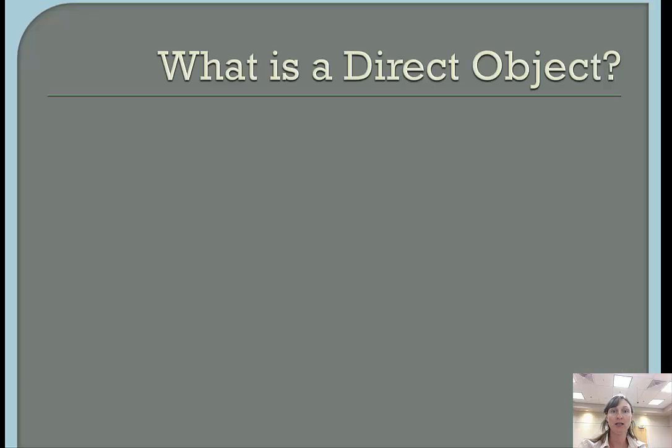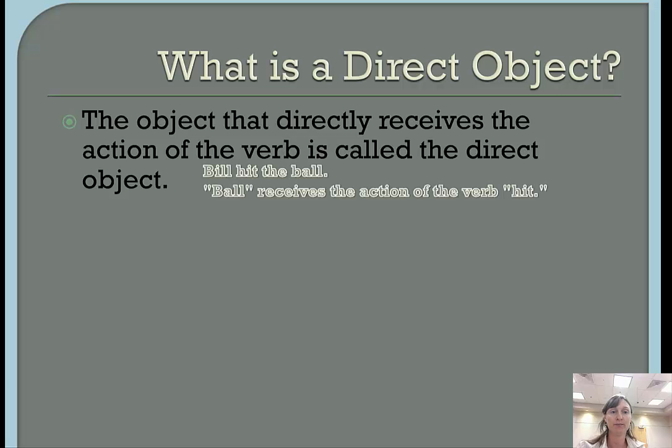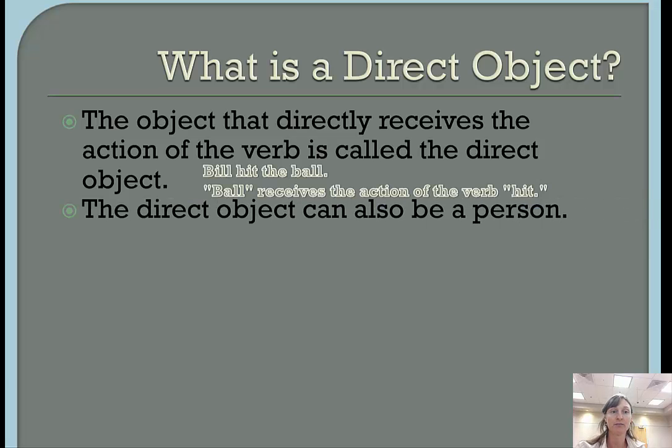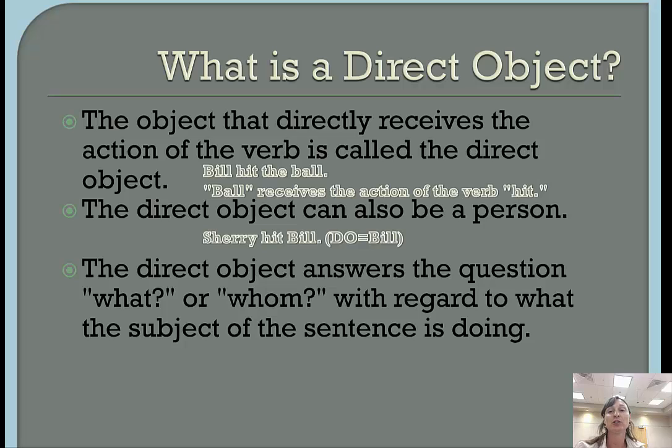Today we are going to talk about direct object pronouns. And you're probably thinking, what is a direct object pronoun, right? It's the object that directly receives the action of the verb. Okay, so let's look at the sentence. Bill hit the ball. Ball receives the action of the verb hit. The direct object can also be a person. Sherry hit Bill. Now, the direct object is Bill. The direct object answers the question what or whom with regard to what the subject of the sentence is doing.